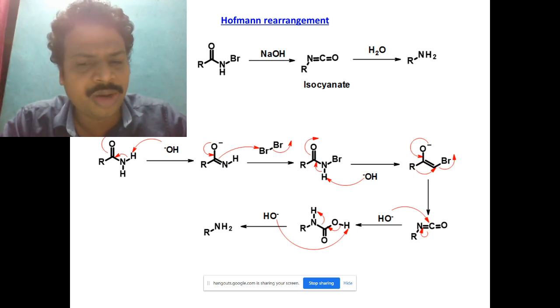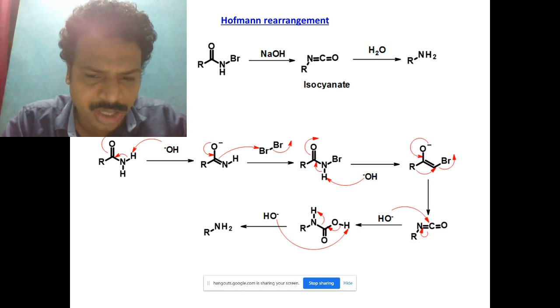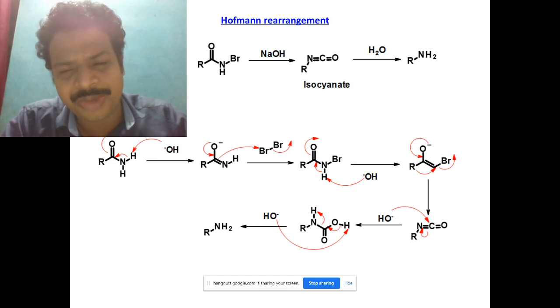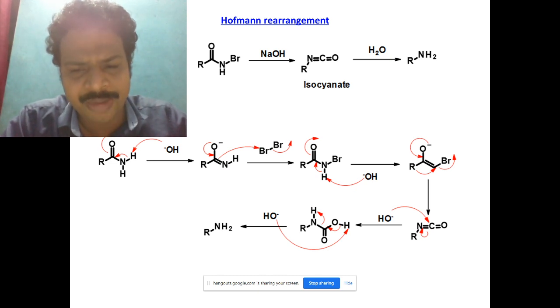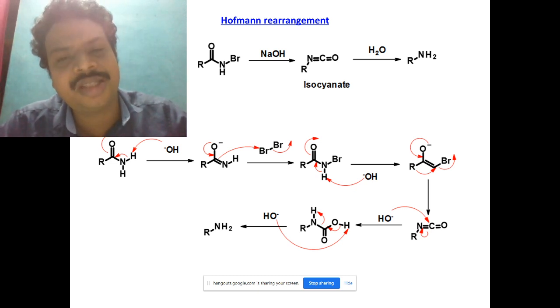So next step, the oxygen hydrogen single bond moves here, and then the nitrogen carbon bond cleaves. RNH minus is formed, this bond moves to nitrogen, not to hydrogen. So it will abstract H plus to become RNH2, and the carbon leaves as carbon dioxide. That's it. So the carbon is lost as carbon dioxide. This is the third step.